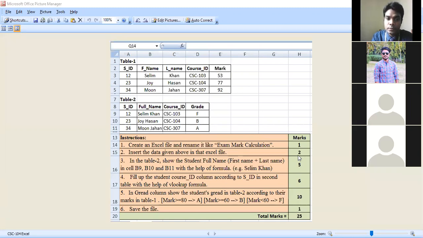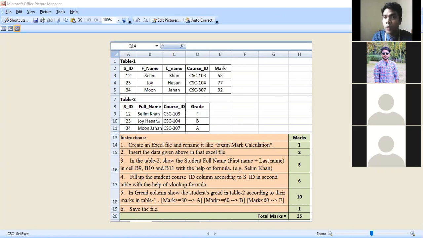For the third instruction, you have to show the full name in the full name column in the second table. You cannot copy-paste the name from the first table. You have to apply a formula, the concatenation formula.